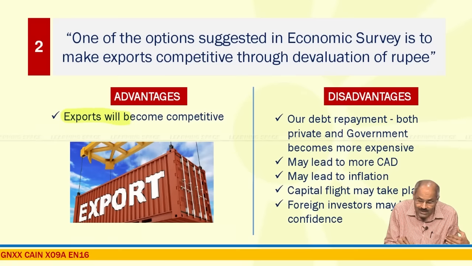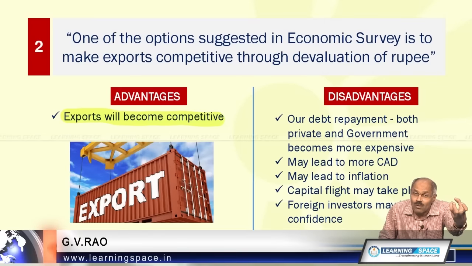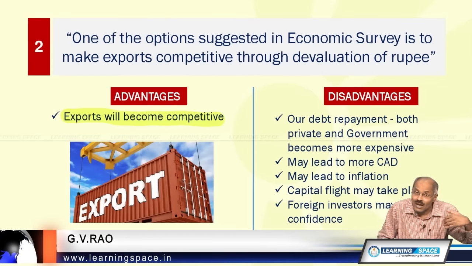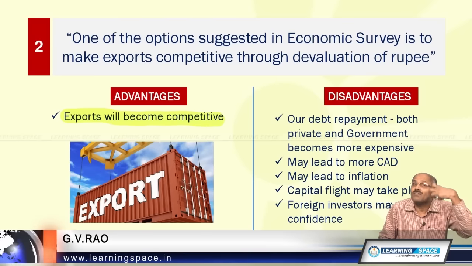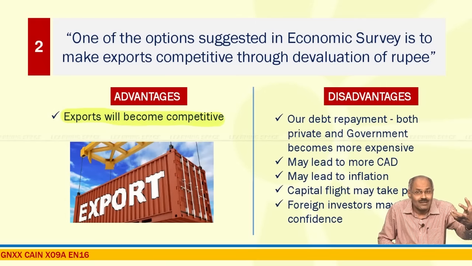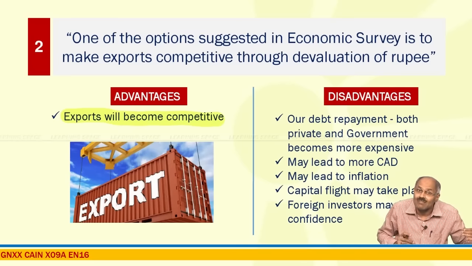Exports will become competitive. If you look at the disadvantages, our debt payments, both private and government, become more expensive, because a lot of companies have taken loans from abroad, which is external commercial borrowing, and government borrowed money from multilateral institutions like ADB and World Bank. These will become costlier if the rupee is devalued.